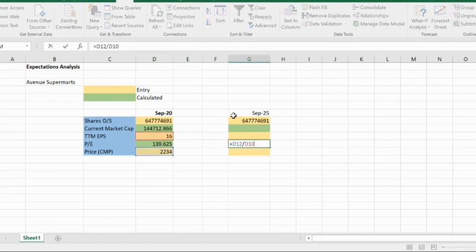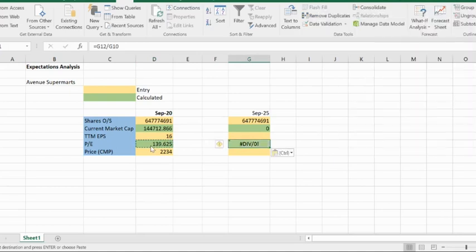Okay, I shouldn't have done that. Rather than that, I'll do this. Then coming to the EPS, this is a user input, and the current market cap is a multiplication of shares outstanding and the price. So this I'll mark in the green color.